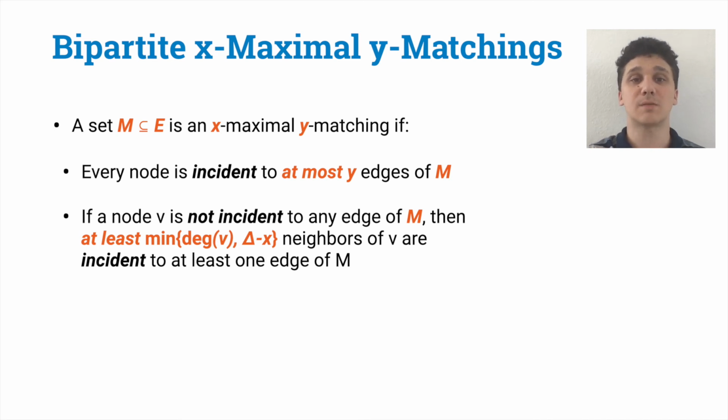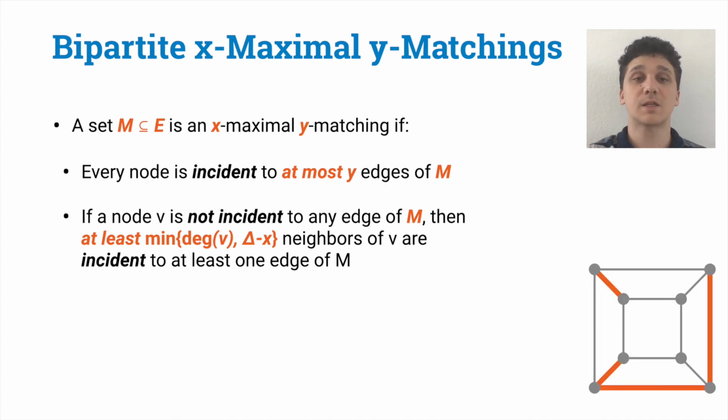Note that 0-maximal 1-matching is the standard maximal matching problem. And if we increase x and y, we obtain easier and easier problems. Let's see an example. In the picture, there is an example of 1-maximal 2-matching. In fact, we can note that some nodes are incident to one edge of the matching, some nodes are incident to two edges of the matching, but not more. And nodes that are unmatched satisfy that at most one of their neighbors is also unmatched. In this work, we give tight bounds for the complexity of x-maximal y-matchings.